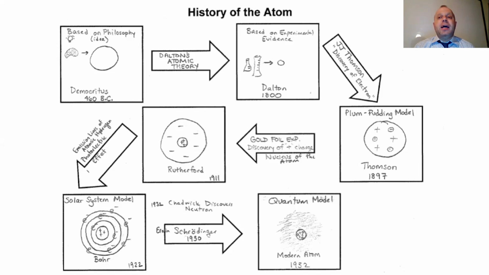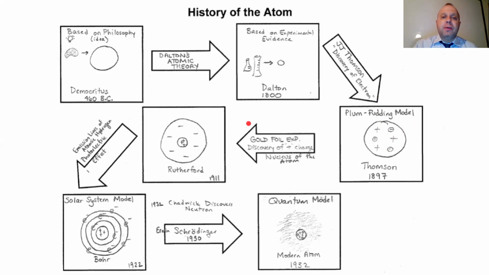So he used that same type of idea to come up with the plum pudding model, which you see over here. The plum pudding model had these little electrons, 1, 2, 3 electrons in my drawing, and they're just sitting in this mass of positive charge. I like to think of it like a chocolate chip cookie. The electrons are kind of like the chocolate chips, and the cookie part is the positively charged part. And that was around 1897.